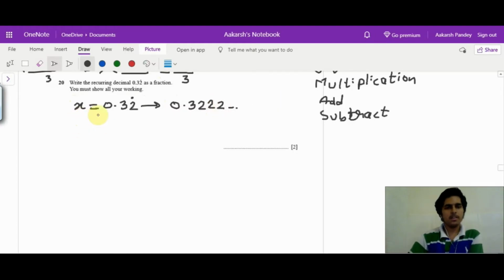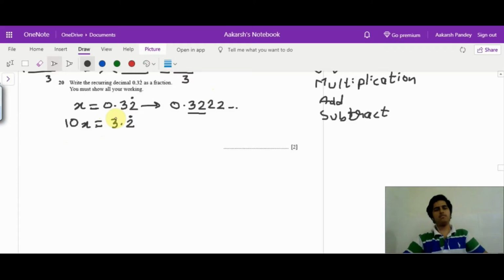Now because I know that the recurring part occurs after the second place, after two places you get the recurring 2. So let me just first multiply it by 10. What do I get by 10x? 10x is 3.2 point.